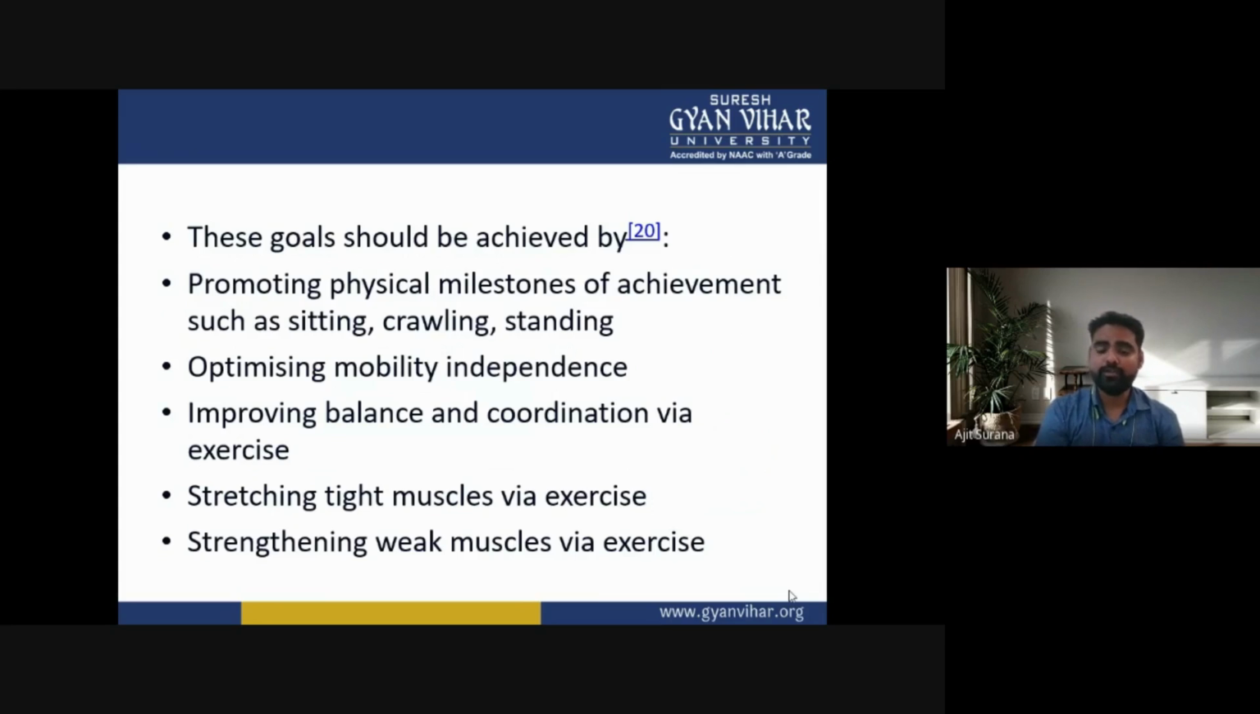So, these goals of the physiotherapy should be achieved by first promoting physical milestones of achievement such as sitting, crawling, or standing. Optimizing mobility independence, improving balance and coordination via the exercises. Stretching tight muscles via exercises, or strengthening weak muscles via the exercises.